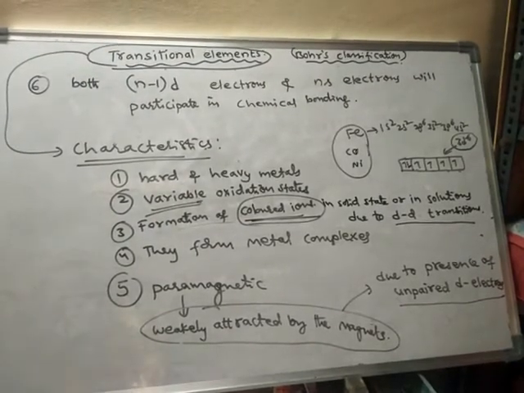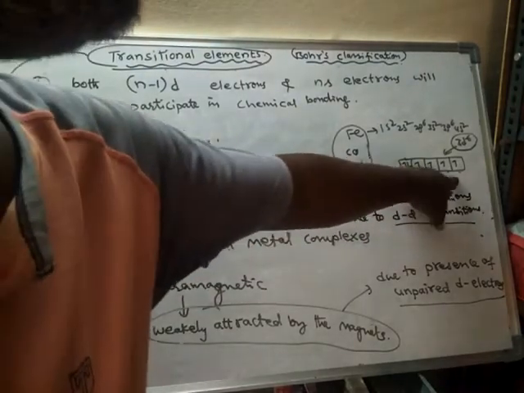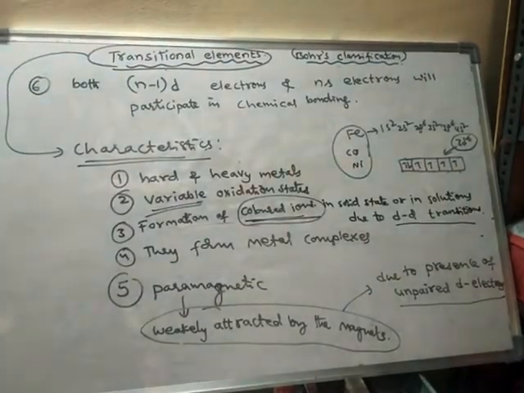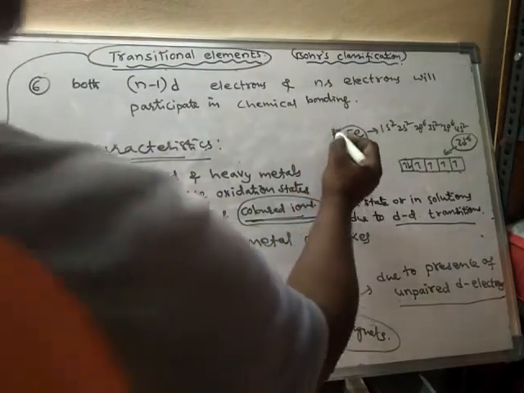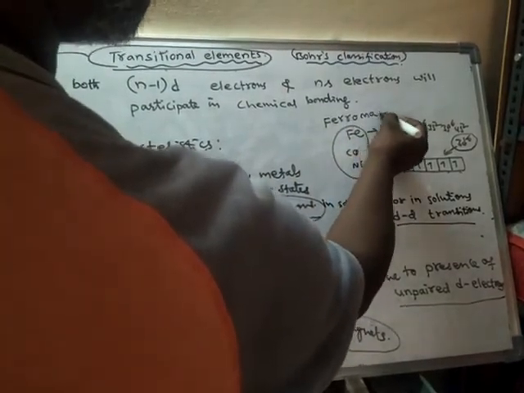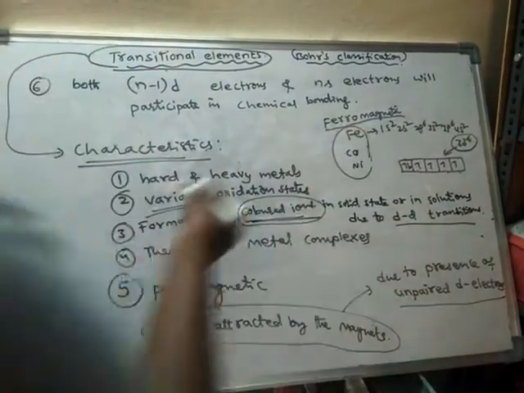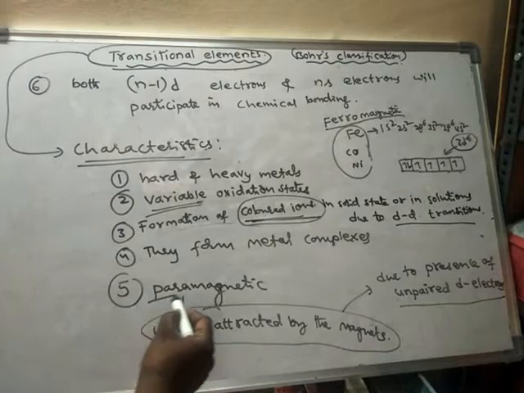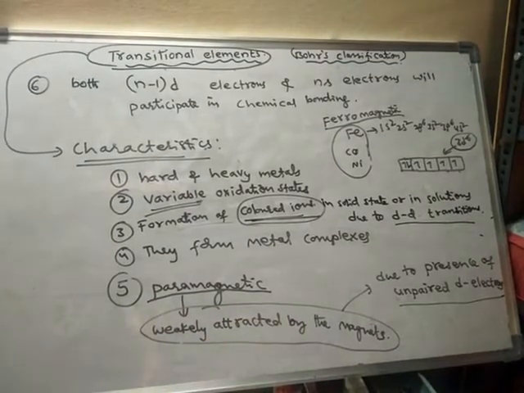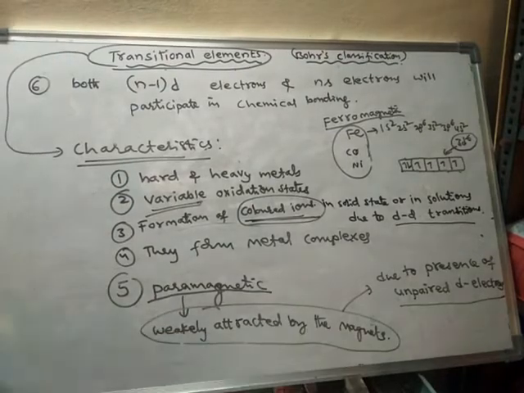Paramagnetic or ferromagnetic is due to what? Due to the presence of unpaired electrons. So these are said to be ferromagnetic. Ferromagnetic means strongly attracted by the magnet. Paramagnetic means weakly attracted by the magnet.